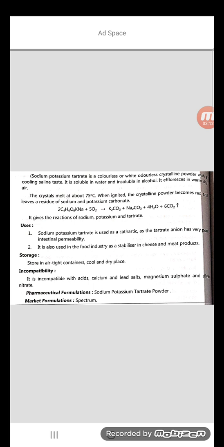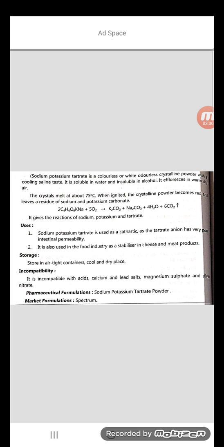What are the important therapeutic uses of sodium potassium tartrate? It is given in solution form for its saline cathartic action, and also used as a food additive.